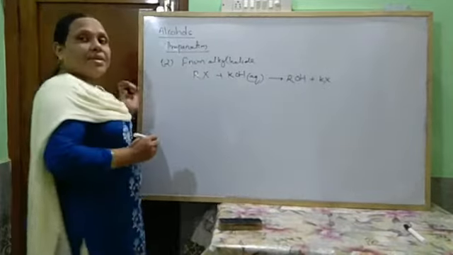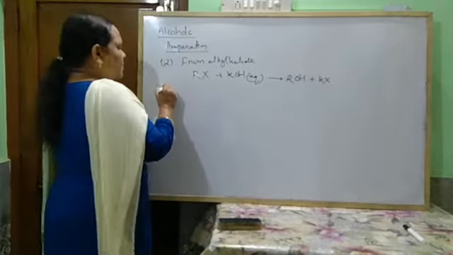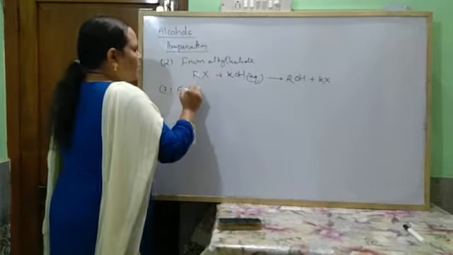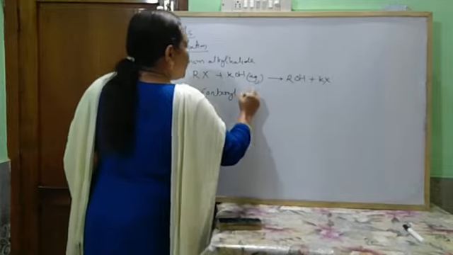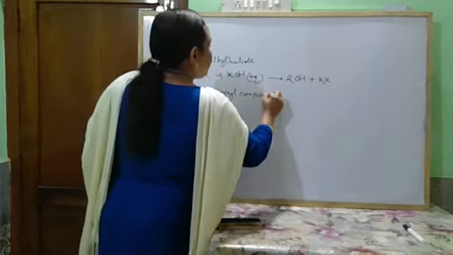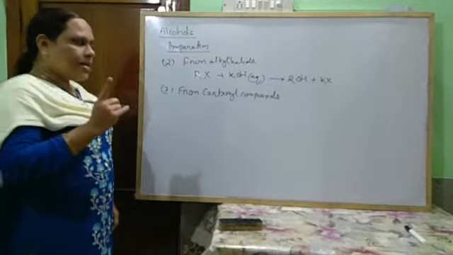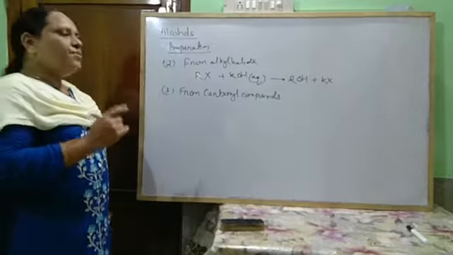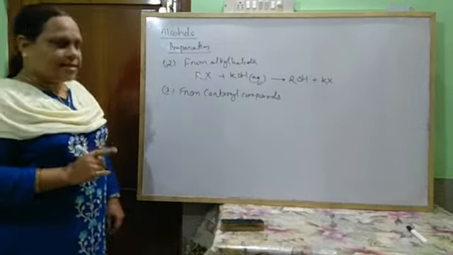Okay. Next, it can also be prepared from carbonyl compounds. In carbonyl compounds, it can be prepared by generally two methods: one by direct reduction, another by using Grignard's reagent.